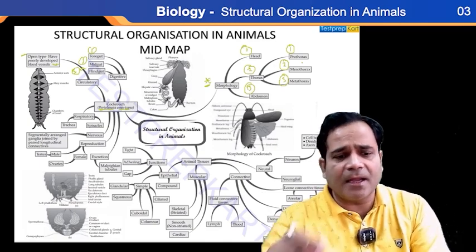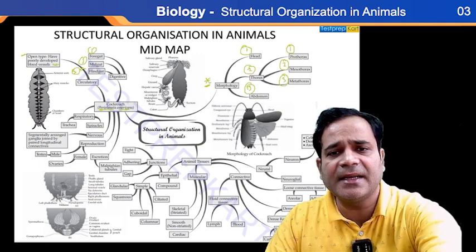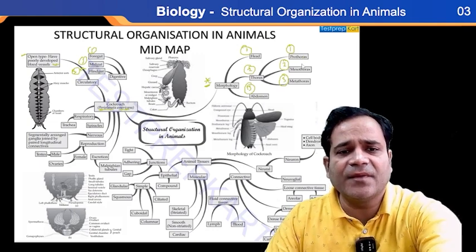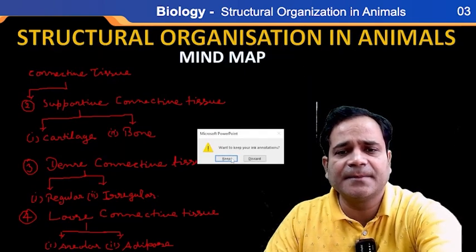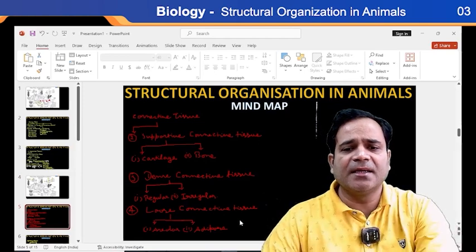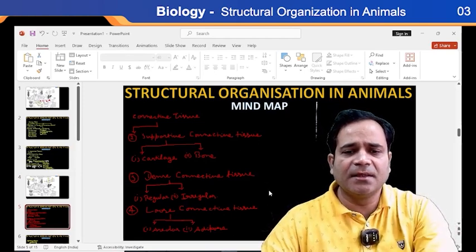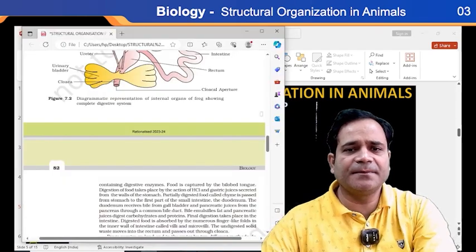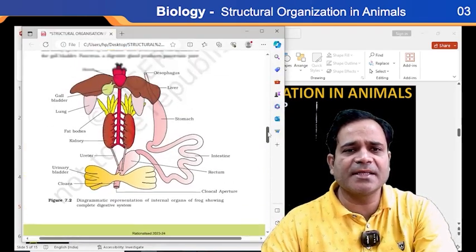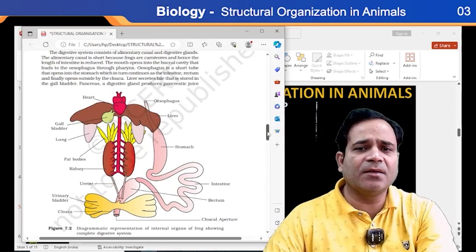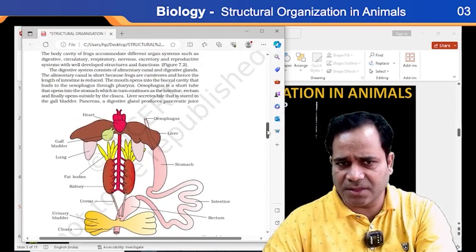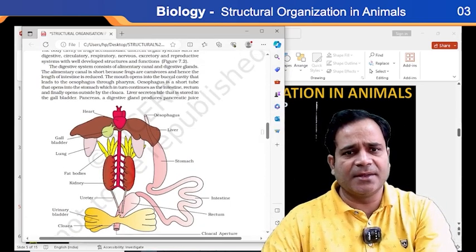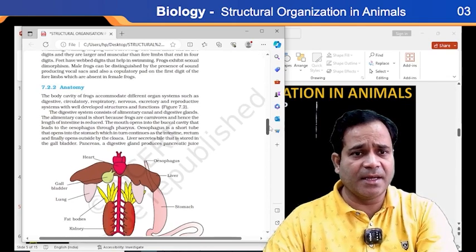But according to the NCERT, here only we should study what is given here. Wait for a moment. Here the frog is given, and you already know that for NEET 2024 aspirants, the frog syllabus is reduced.